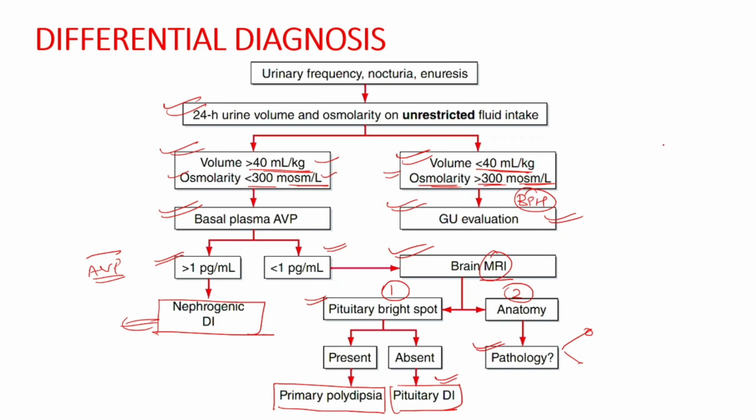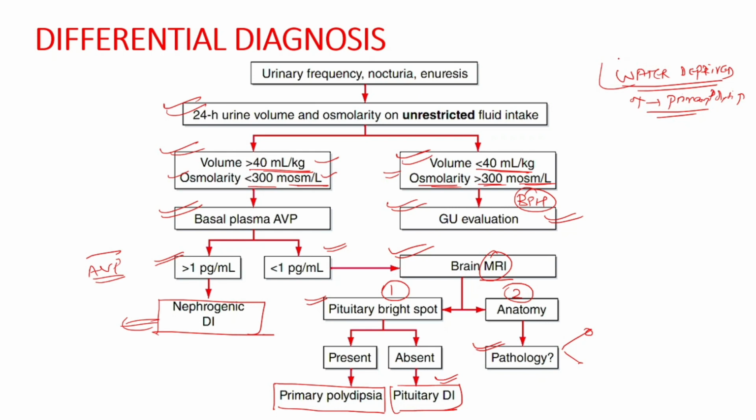Now, we also sometimes use the water deprivation test, in which the patient is deprived of water and we see whether there is an increase in plasma osmolality. If there is an increase in plasma osmolality, there will be a likely diagnosis of primary polydipsia. And then we give the patient desmopressin to differentiate between central and nephrogenic diabetes insipidus.